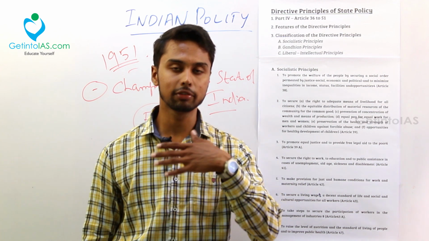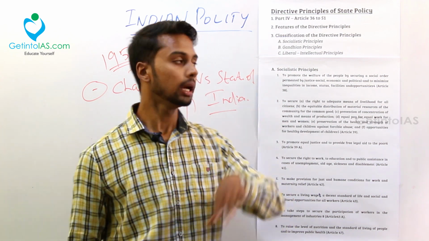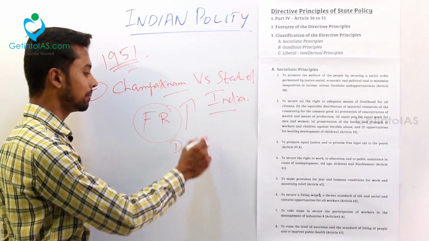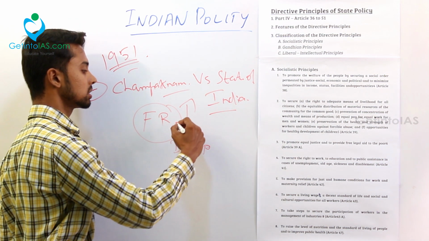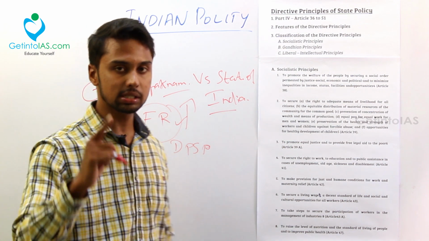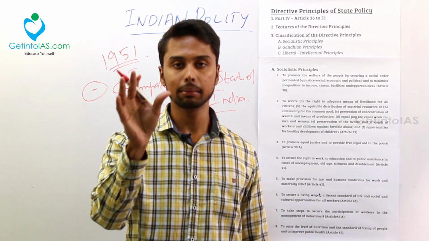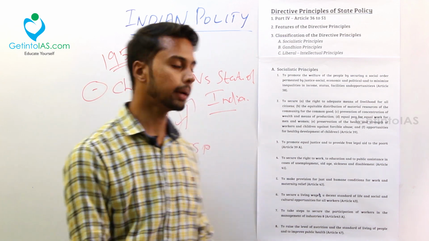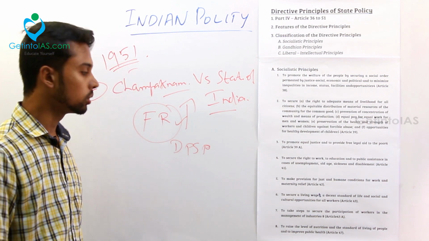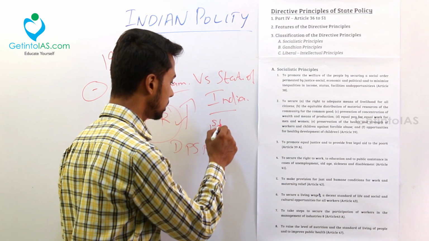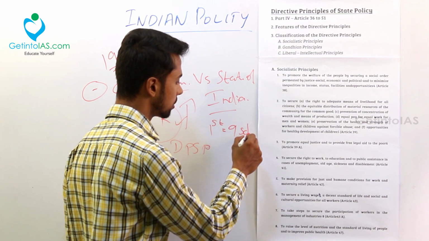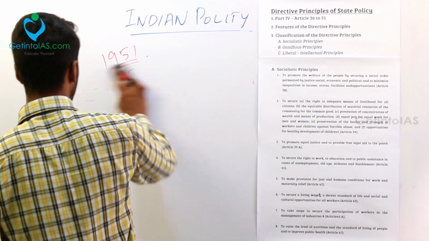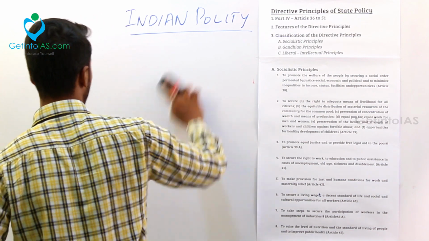That was the question, whether we can amend our fundamental right or not. By this case, the Supreme Court told that you can amend a fundamental right, and DPSP is subjected under fundamental right. Fundamental right was given more powers, which resulted in the First Amendment. The First Amendment was the 9th Schedule. That power was given by this judgment of the Supreme Court only. So remember one thing, the First Amendment is the 9th Schedule, because of this case. Later on, we passed many amendments. Now we have 100 plus amendments.